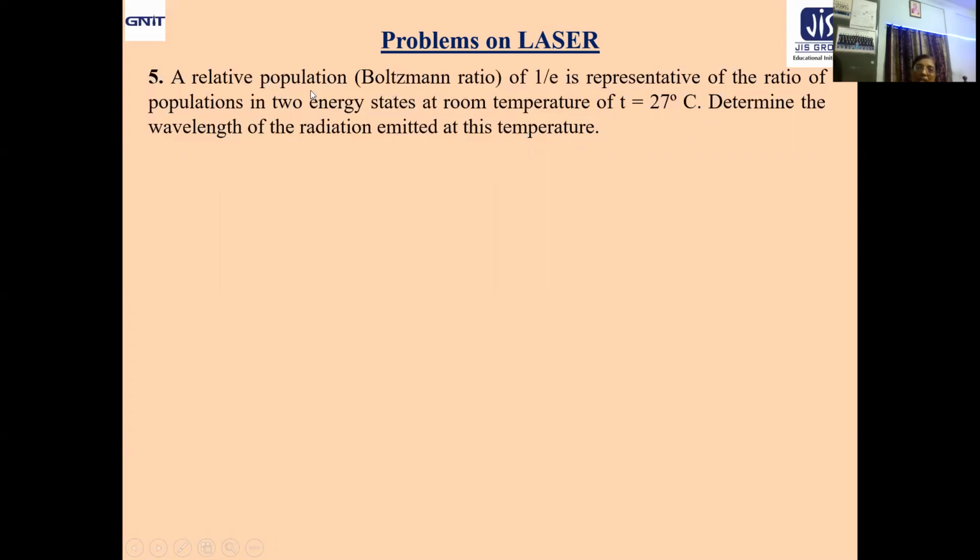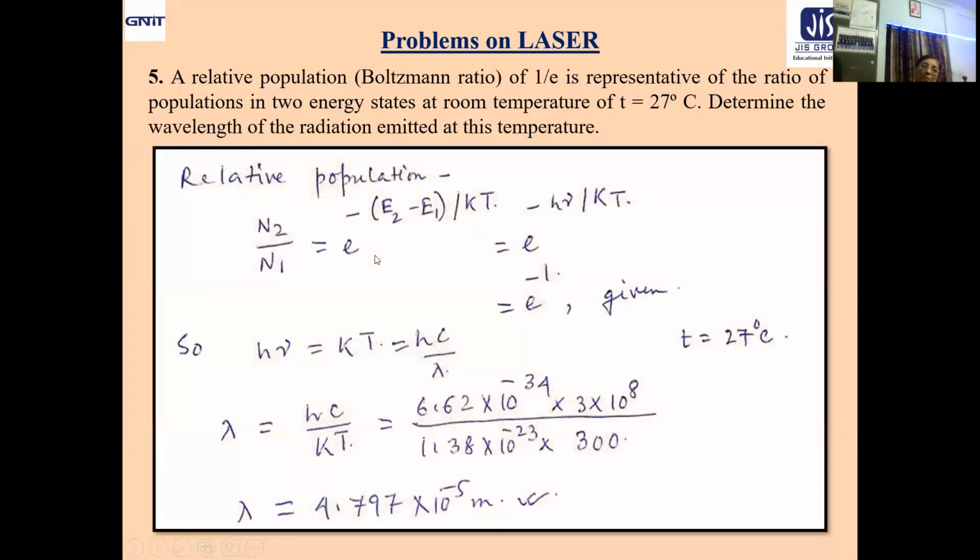So very interesting phrase they have used. A relative population, it is called Boltzmann ratio also, of 1 by e is representative of the ratio of populations in two energy states at room temperature of 27 degrees C. Determine the wavelength of radiation emitted at this temperature.